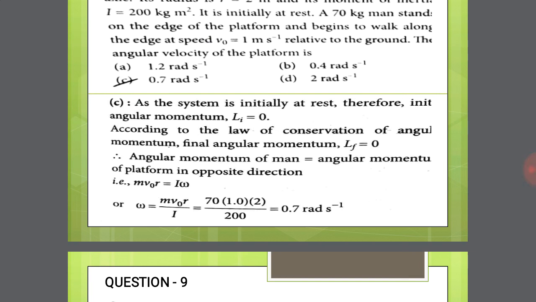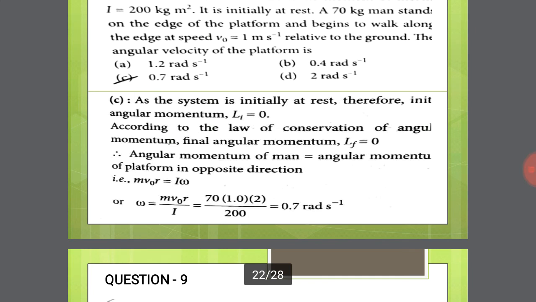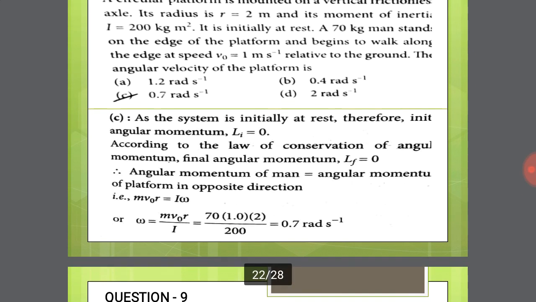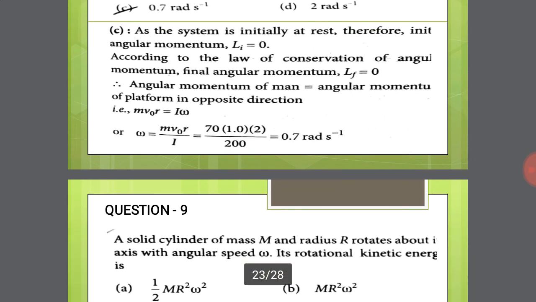That is, m v naught r equals I omega. So omega is equal to m v naught r divided by I. Mass is 70, v naught 1.0, radius 2, and inertia 200. Simplify this equation, finally we get 0.7 radian per second. Option C is the right answer.